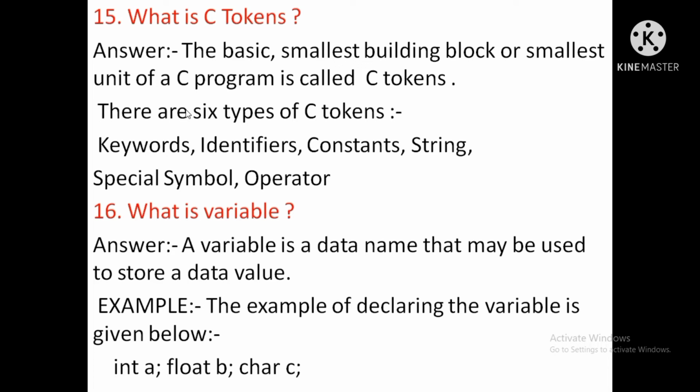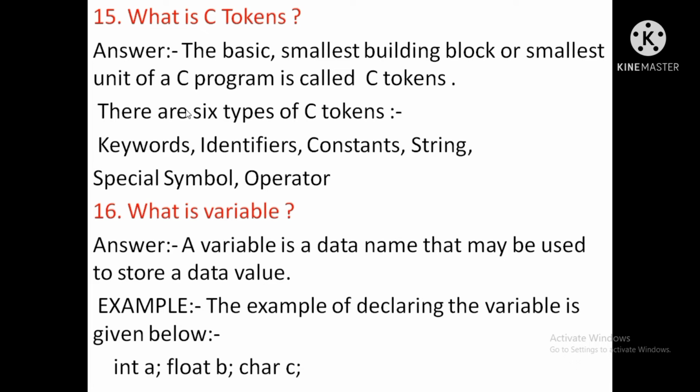Next question, what are C tokens? The basic smallest building block or smallest unit of a C program is called a C token. There are 6 types of C tokens: keywords, identifiers, constants, strings, special symbols, operators. What is a variable? A variable is a data name that may be used to store a data value. Example of declaring variables: int a, float b, char c.